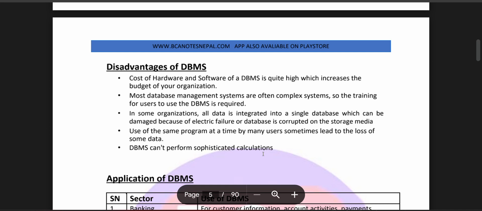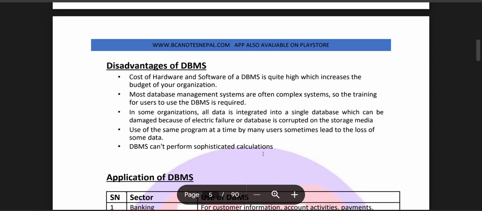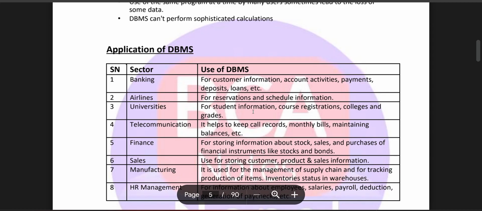Use of the same program at a time by many users can sometimes lead to the loss of some data. A DBMS cannot perform sophisticated calculations. Banking: for customer information, account activity, payment, deposit, loan, etc. Airlines: for reservation and schedule information. University: for student course registration, college and grades. Telecommunication: it helps to keep call records, monthly bills and maintain balances.